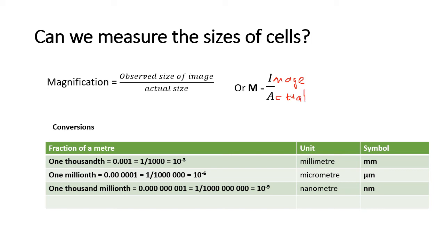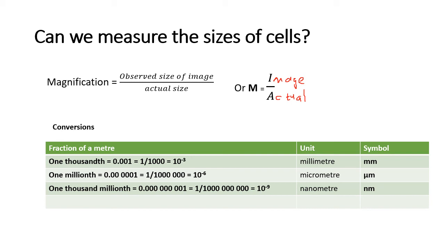Also, something that you must learn here is the conversions, or the units with which we measure. There are 3 units that you're likely to come in contact with as you go through the syllabus: millimeters, micrometers, and nanometers.